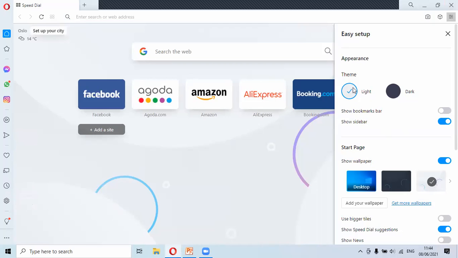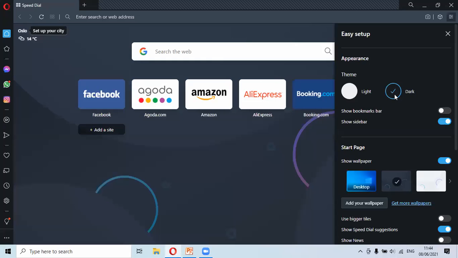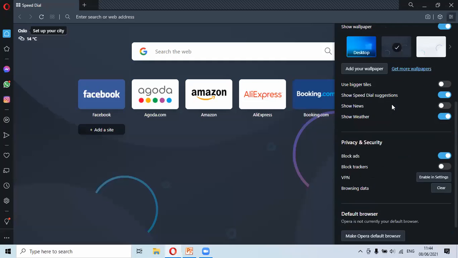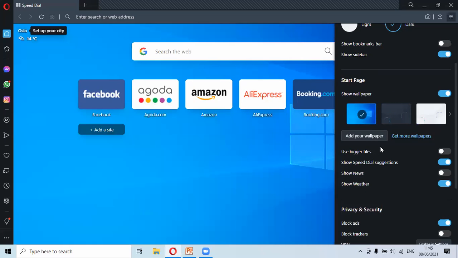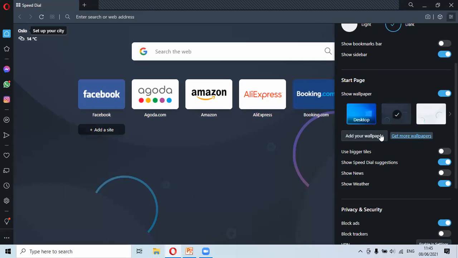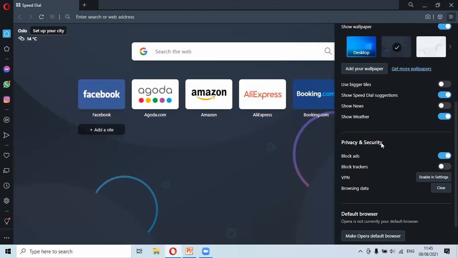That is the light mode and the dark mode. Dark mode completely changes the appearance of the Opera browser. And you can also modify your wallpapers by moving down. These are the options. Coming down to more features, that is privacy and security.